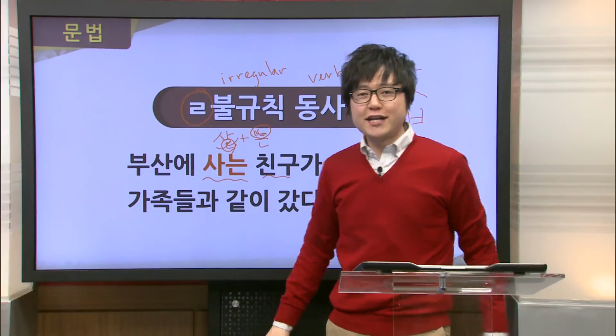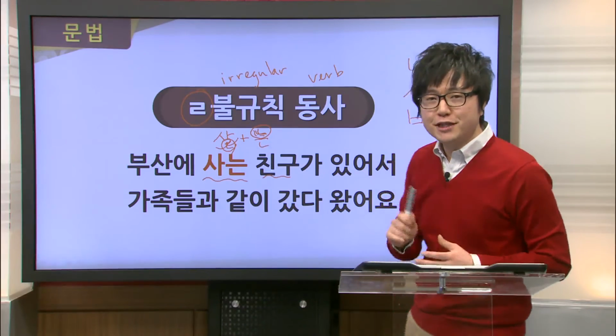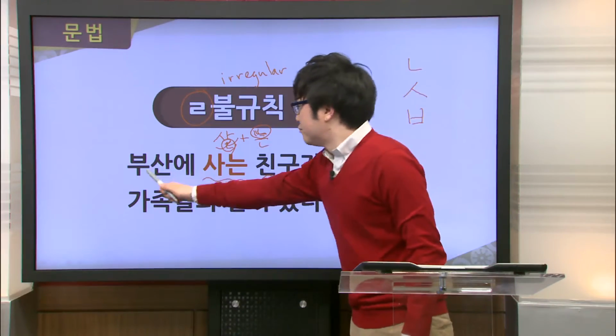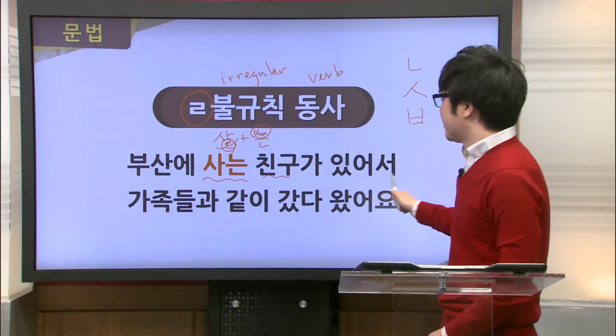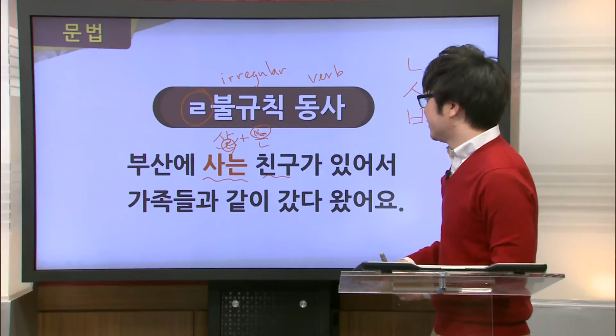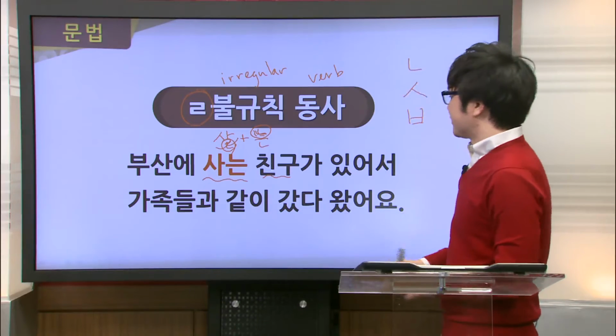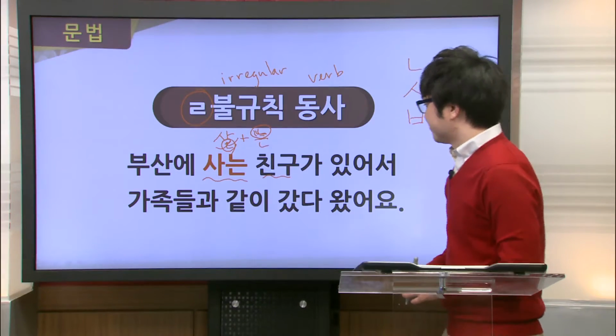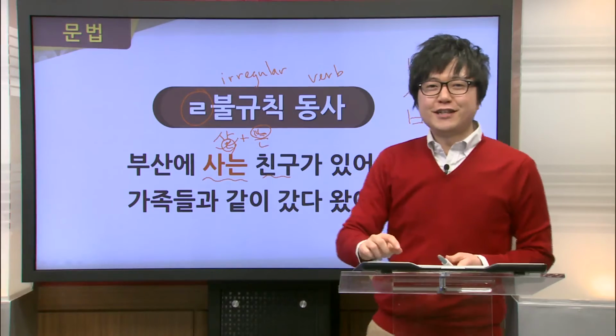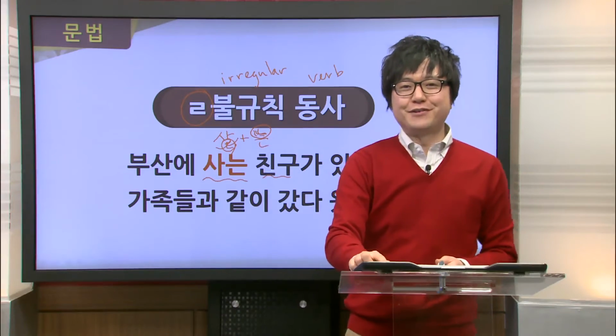Now let's go ahead and read through the sentence together. Please repeat after me. 부산에 사는 친구가 있어서 가족들과 같이 갔다 왔어요. Great. Let's go ahead and take a look at another example.